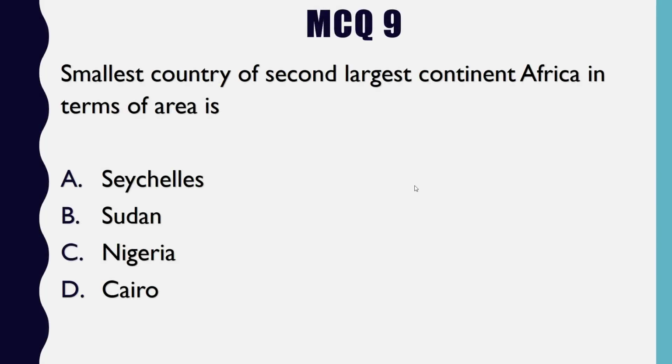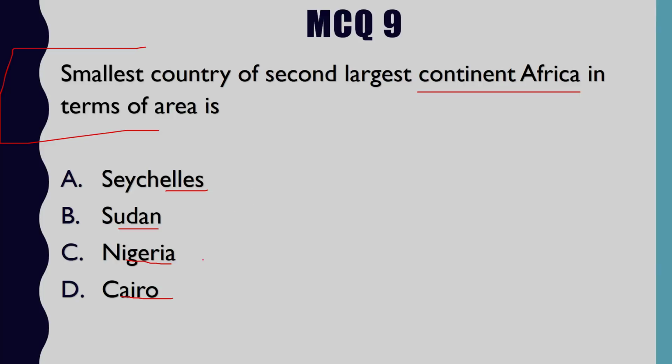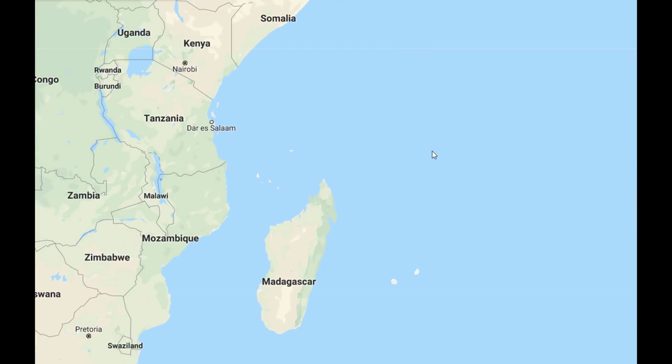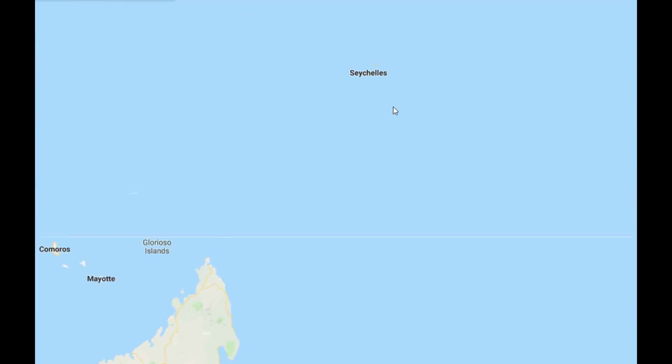Question number 9 is very interesting. The smallest country of the continent of Africa in terms of area is Seychelles, Sudan, Nigeria or Cairo. Very interesting. First of all, let's have a look at the map and see where is Seychelles, Sudan and Nigeria. So this is the Indian Ocean region. This is India, and near Madagascar you will see a small island nation called Seychelles.